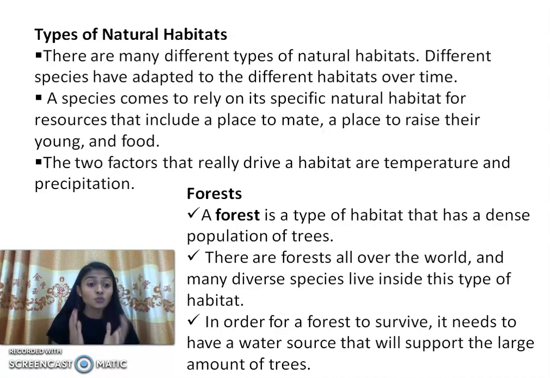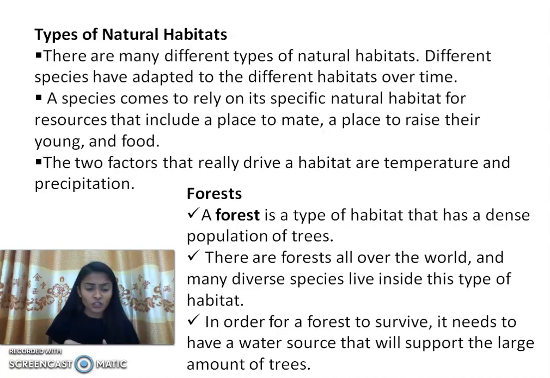Dense, it means huge. That is not just sparsely distributed or dispersed, right, like that. It is a dense population of the trees, and some of the evergreen trees have the larger canopies. So we can see that this is a very dense population. This is a very dense forest. We sometimes use the word dense forest. How can we say that? Why is it called dense forest?